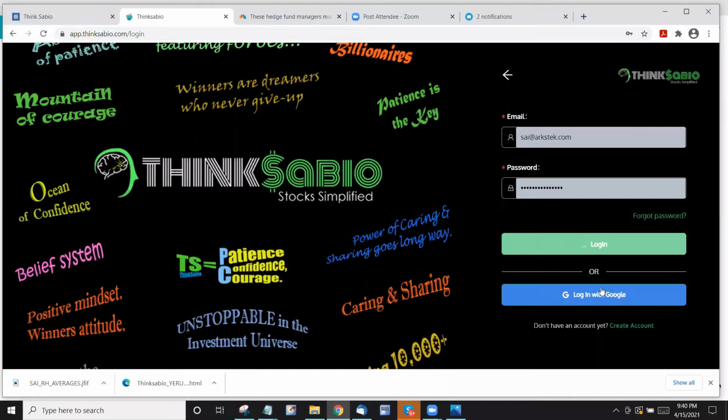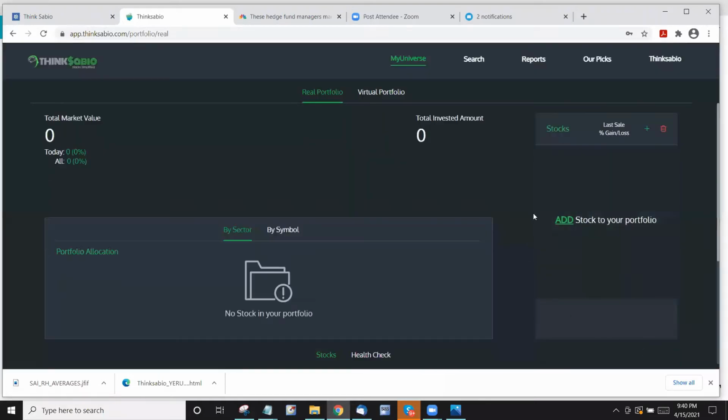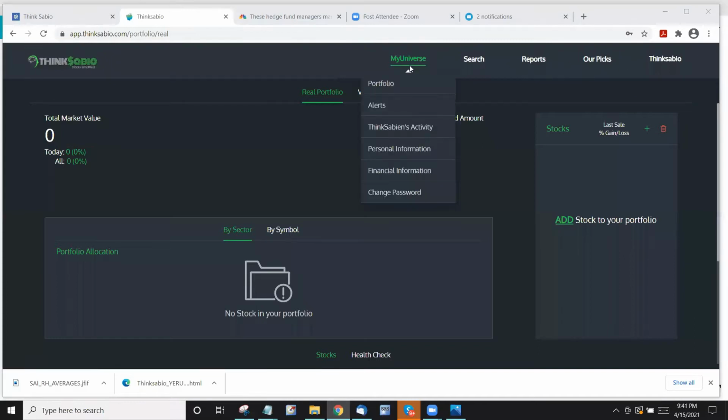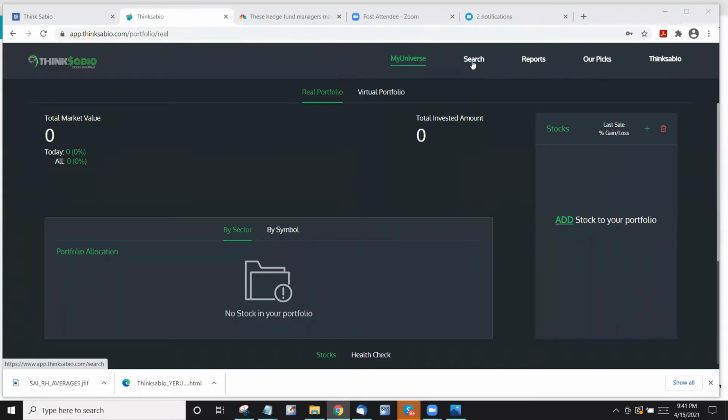We'll be logging in, and this is what you will see on our website once you log in. We have predominantly five features or five tabs: My Universe, Search and Reports, Our Picks, and the Thinksabio tab. The Thinksabio tab is more like founder story, frequently asked questions, refer friends, and some more, a few will be coming in the future.